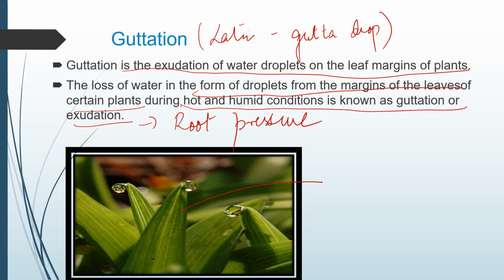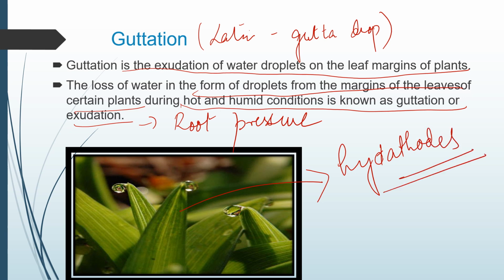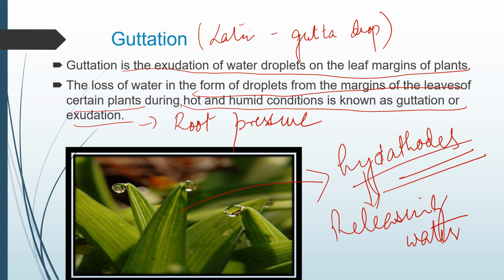These margins of the leaves have specialized structures called the hydathodes. Through the leaf margins, these hydathodes are releasing out the excess water, and this process of releasing water in the form of droplets from the margins of the leaves in certain plants in hot and humid conditions is called guttation. So let us see what hydathodes are in detail.